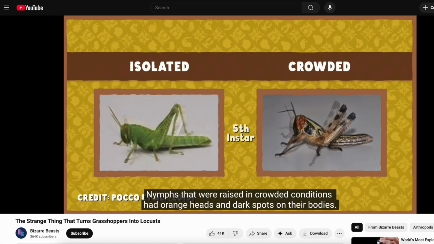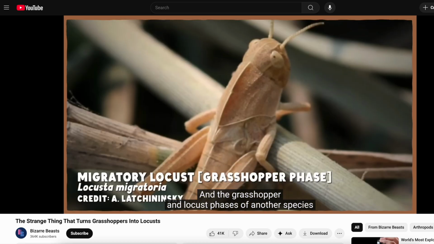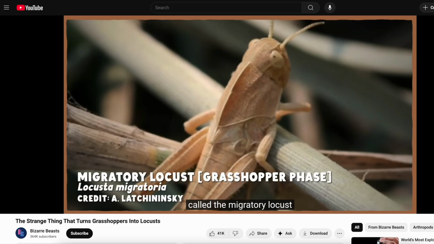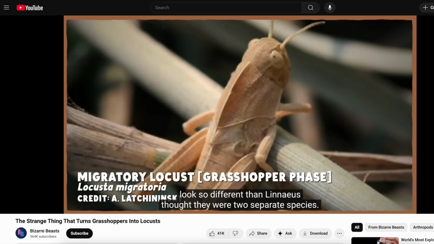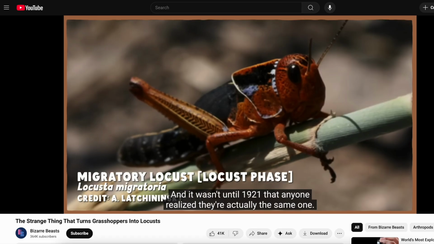Nymphs that were raised in crowded conditions had orange heads and dark spots on their bodies, and the grasshopper and locust phases of another species called the migratory locust look so different that Linnaeus thought they were two separate species, and it wasn't until 1921 that anyone realized they're actually the same one.